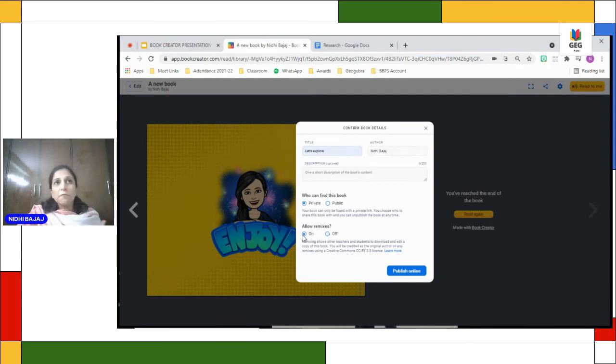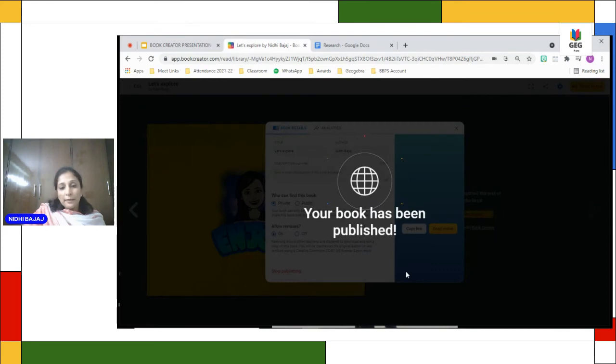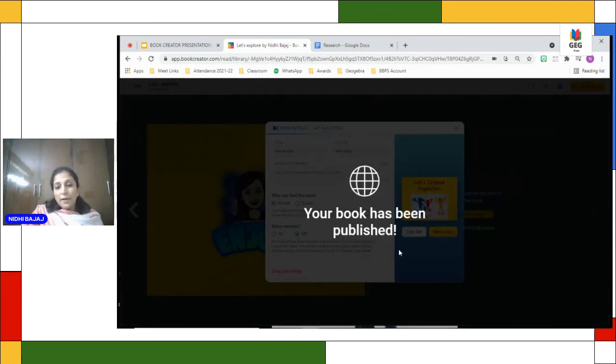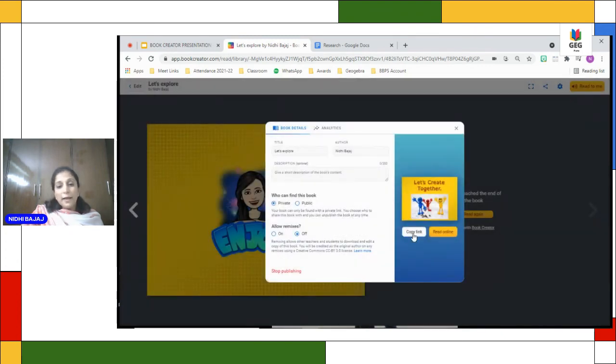But when you allow remix, you allow people to make a copy of your book, and then they can keep on adding. But no changes will be shown to you until they publish their book and share it online. So I'll switch it off, save changes. I'll copy the link. The link has been copied, and I can share it with the people I want to.